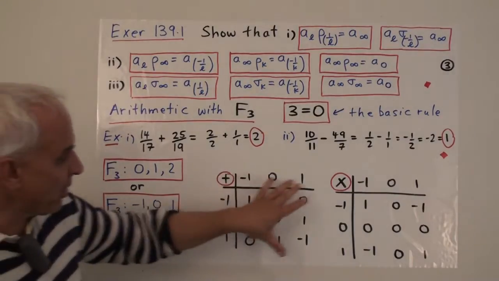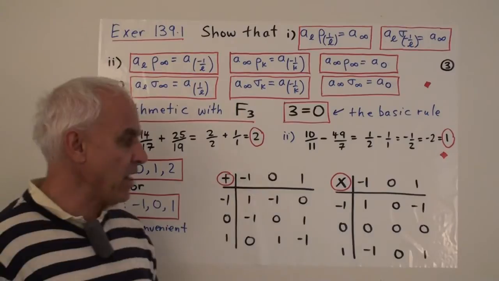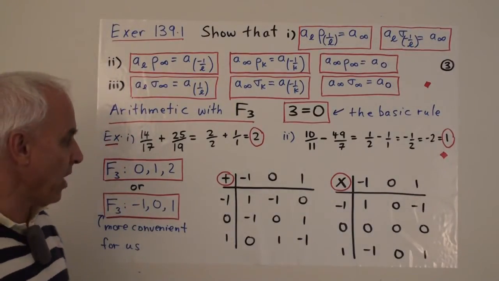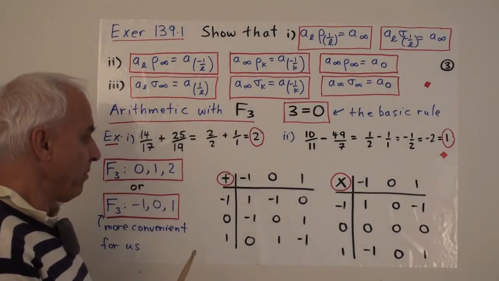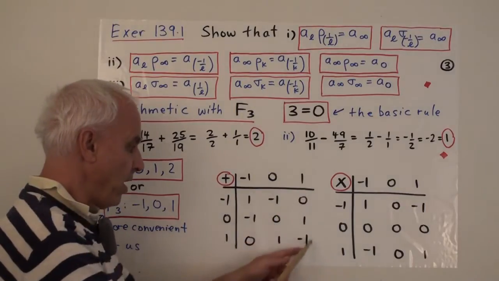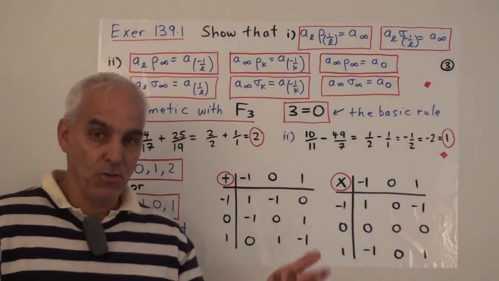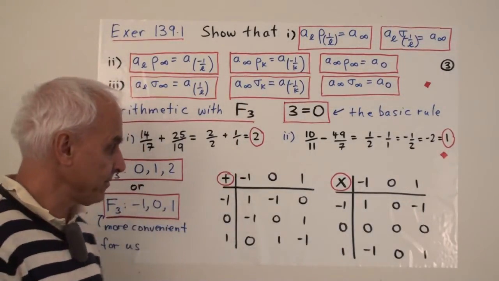And then here are 2 little tables that record addition and multiplication in this domain with the numbers minus 1, 0, and 1. So for example, if we wanted to add 1 plus 1, here's 1, there's 1. 1 plus 1 is minus 1. Usually 1 plus 1 is 2, but if we are allowed to subtract 3, then that's the same as minus 1.